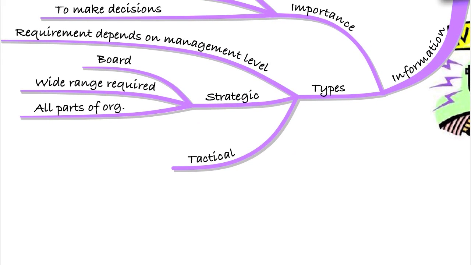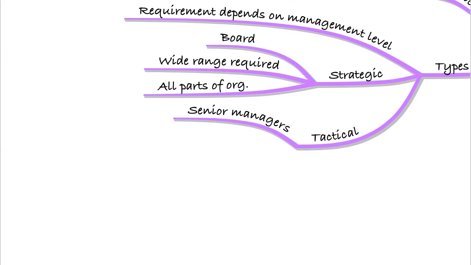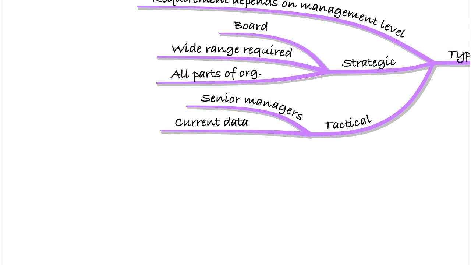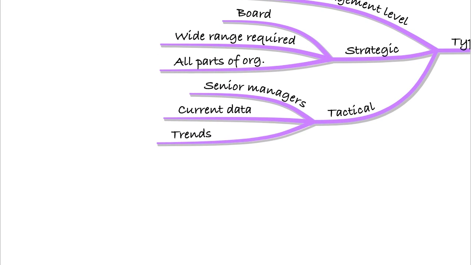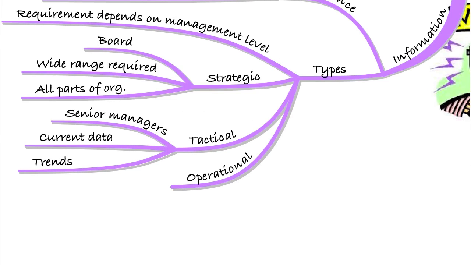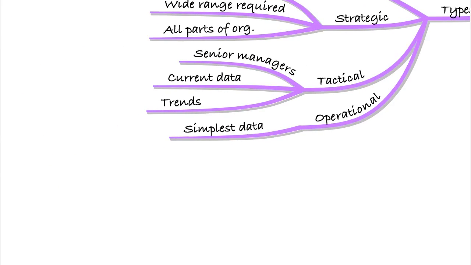When it comes to the tactical management team, so this would be the senior managers, but maybe not quite at the board level. So they'll be more interested in getting current data for their particular area, and they'll be interested in identifying trends and relationships in that area to see whether they can do things like do better cost control. When it comes to an operational level, well, this is where they simply need the simplest type of data. They need information about sales, about purchases, about the stuff that happens right down at an operational level. So do be aware of the different types of information that are required within the organization.